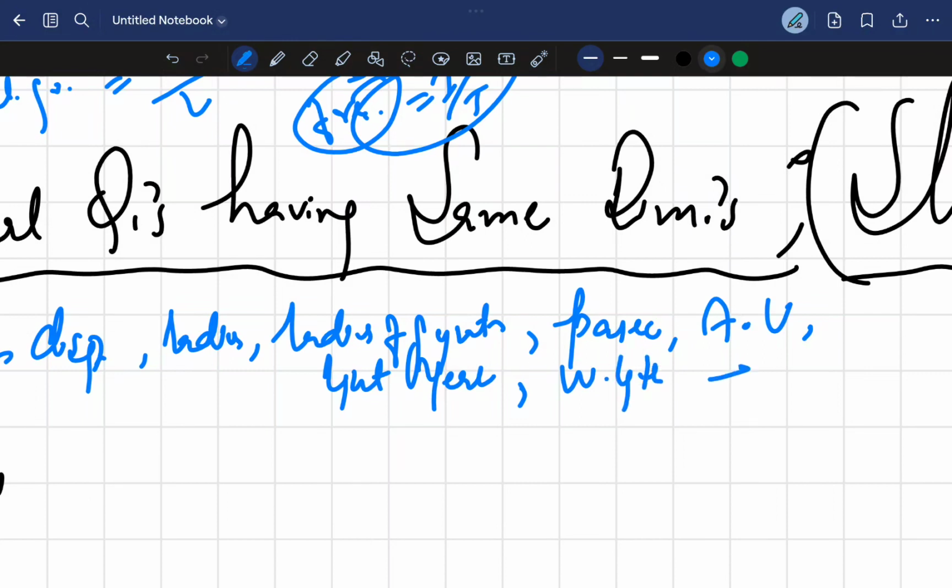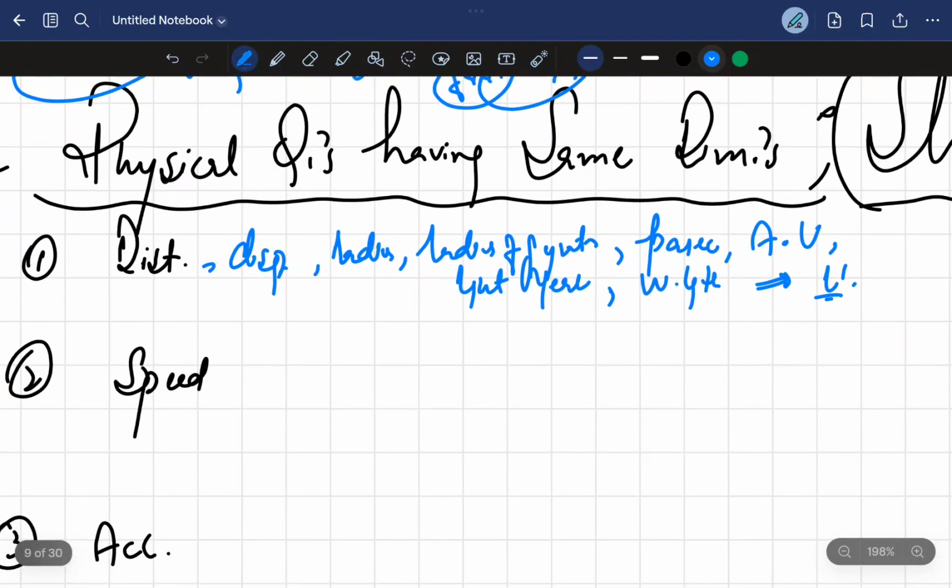They have got the same dimension, that's L1. It's very simple.